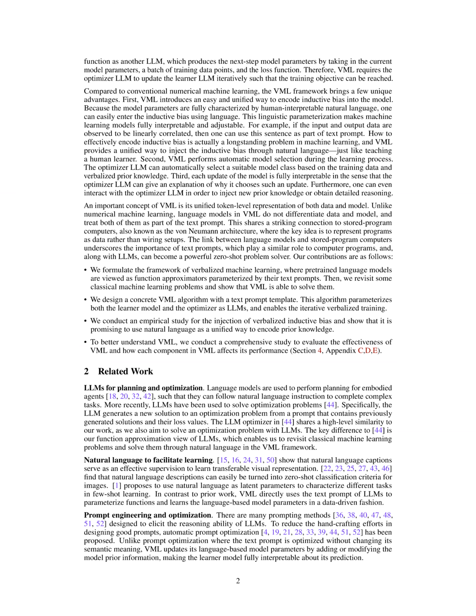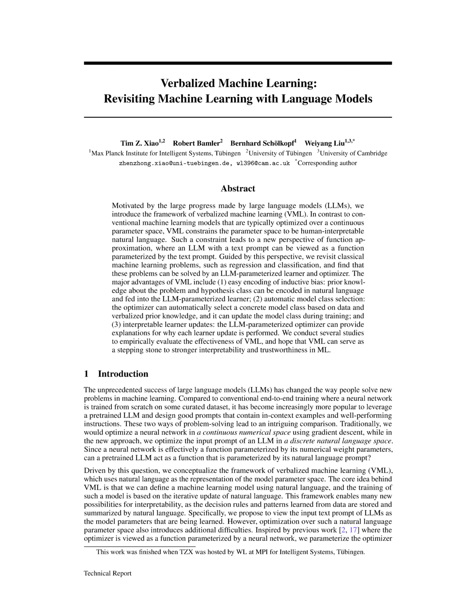9. Human-interpretable updates. During training, the updates to the model parameters are human-interpretable, allowing users to observe and understand the changes being made to the model. This transparency enhances trust and confidence in the model's behavior.